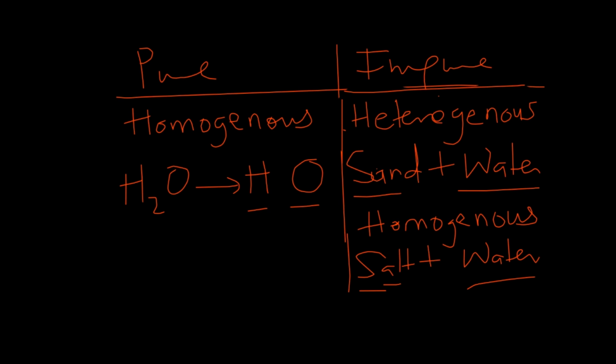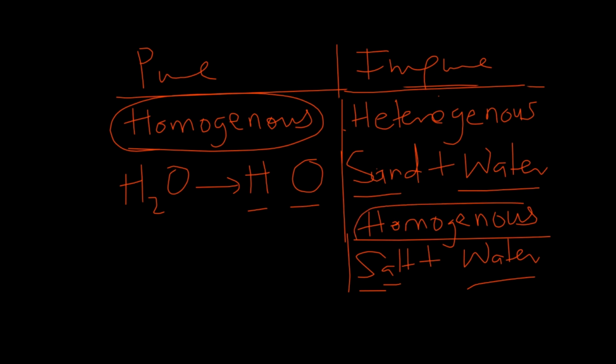So yes, there are heterogeneous impure substances and there are also homogeneous impure substances. But the point is this: what is the difference between this homogeneous and the homogeneous pure substance? They are different. The homogeneous nature of impure substances is such that the components involved can be separated by a physical means. And I'll give you an example.